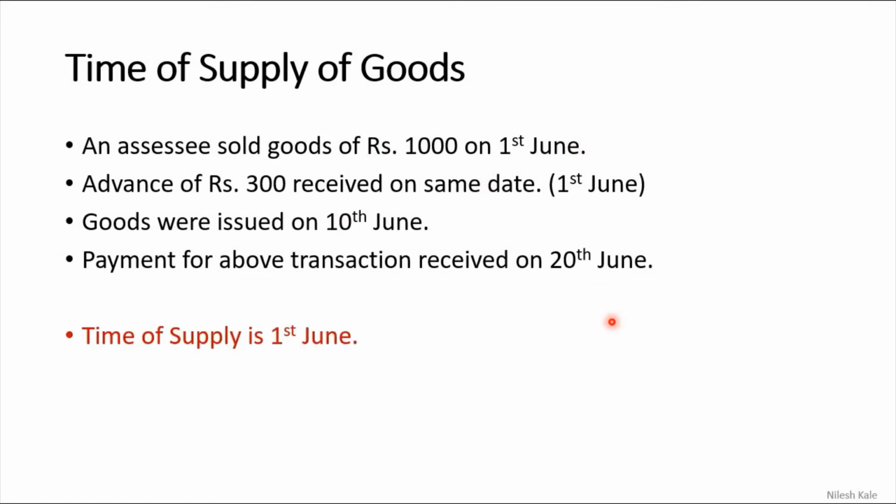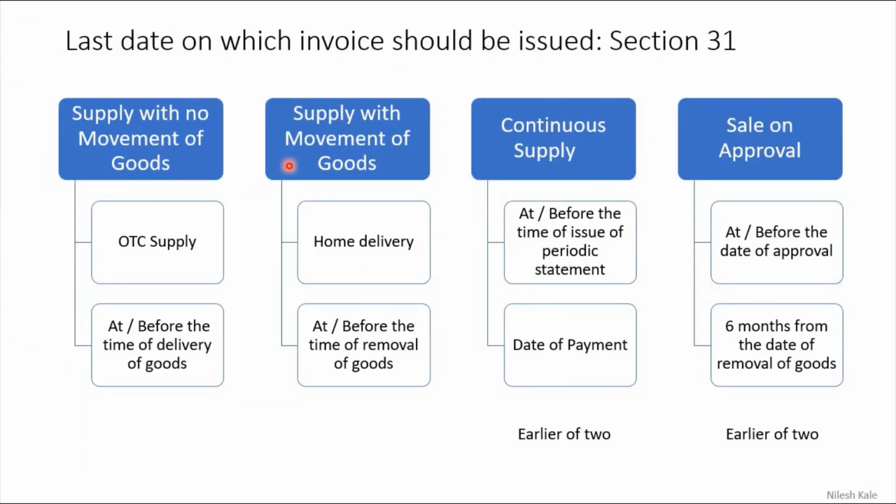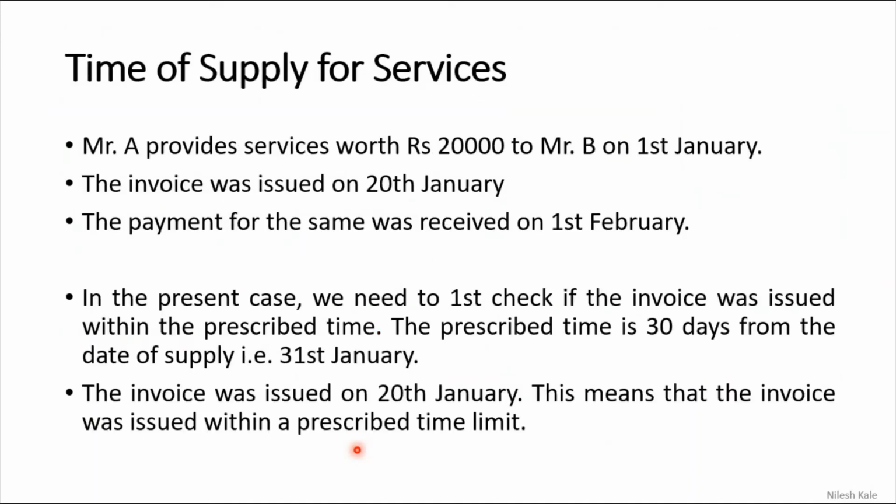Now what will be the time of supply of goods? It is the 1st June. Why 1st June? Because, as we have learnt in the previous chart, the moment goods are available, the time of supply of goods is before or at that time, right? Hope you have understood. Now the time of supply of services.